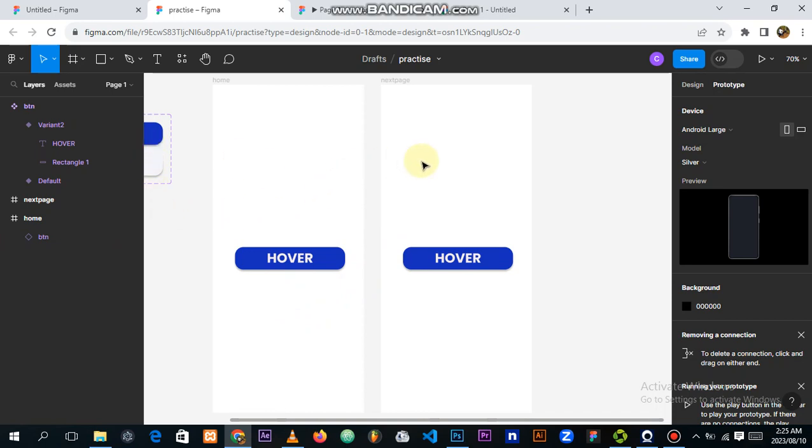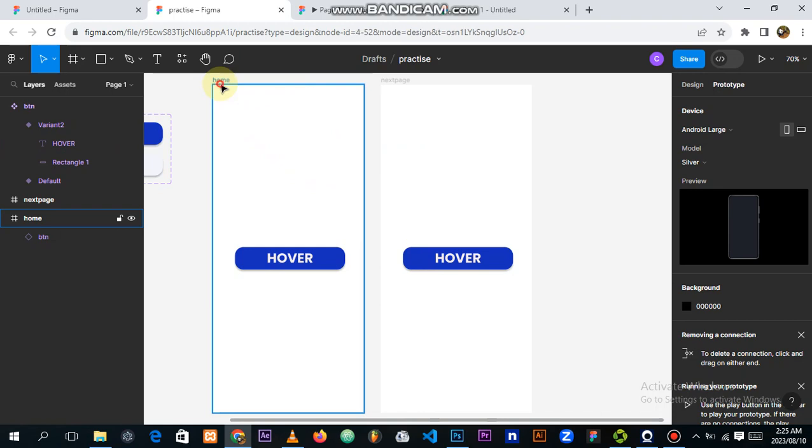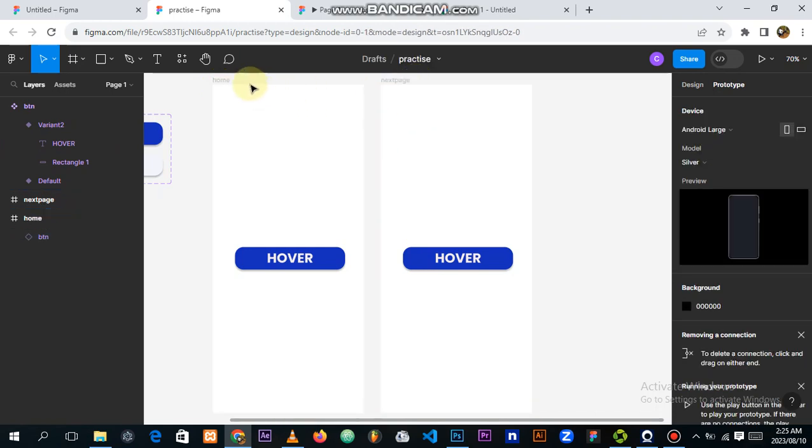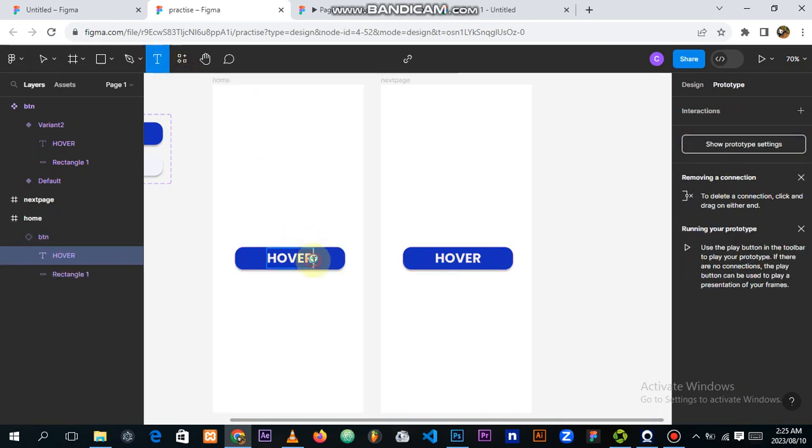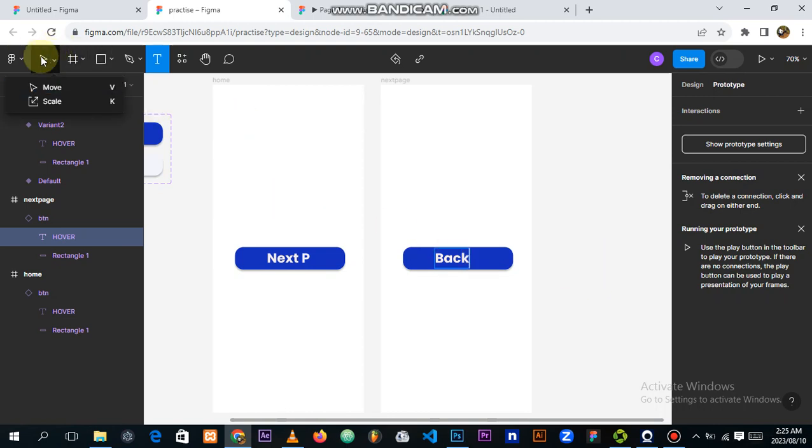a component, which means we are allowed to use this button in multiple screens. So now on this screen I'm going to change the button text to be next page. Let me type next page, and then on this next page I'm going to type back. So now we have two buttons on two screens.